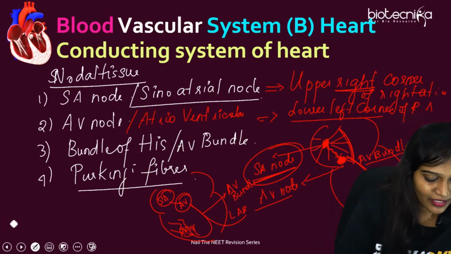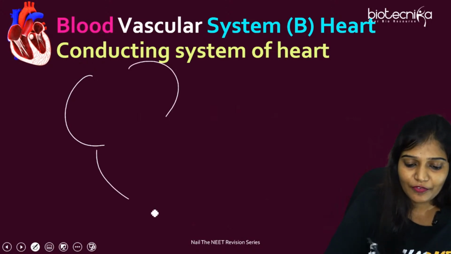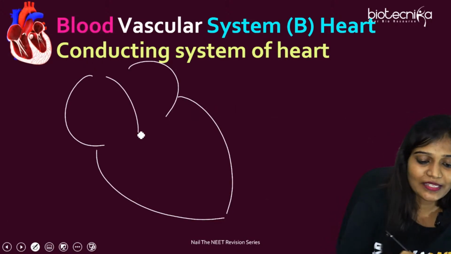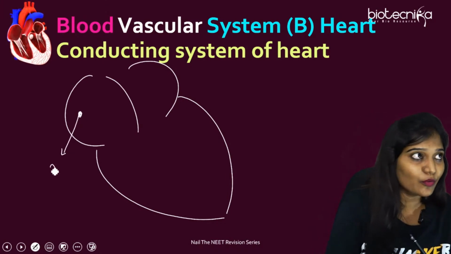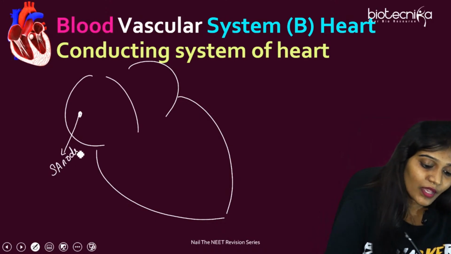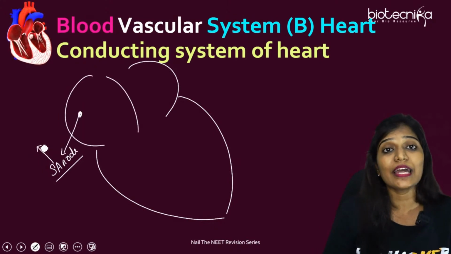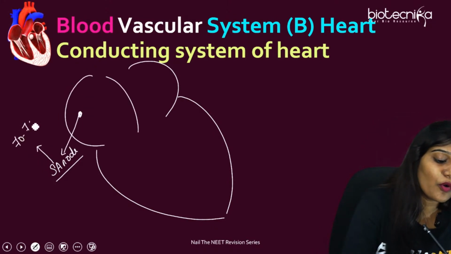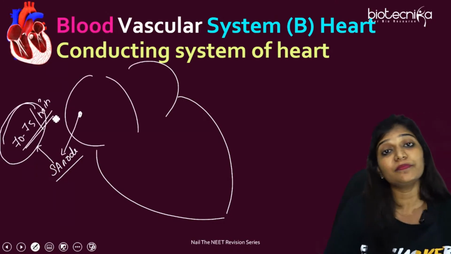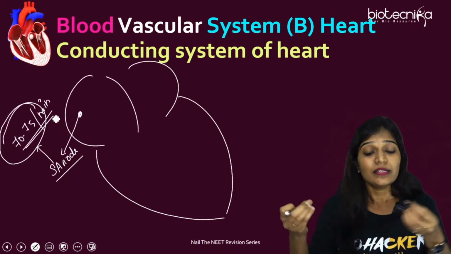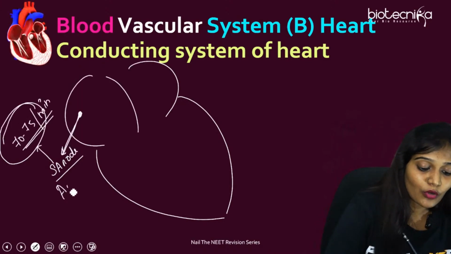Okay, let's do everything together now. Let's write. Suppose I have to draw the complete heart. All of you just remember, where is the SA node present? It is present on the upper right corner of the right atrium. So this is going to be the SA node. The SA node has the maximum potential of generating action potentials: 70 to 75 per minute, important question. They can produce impulses by themselves without any external stimulus, like nervous tissue should not be in control at that moment.